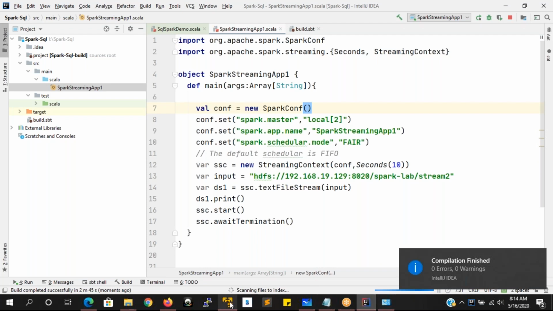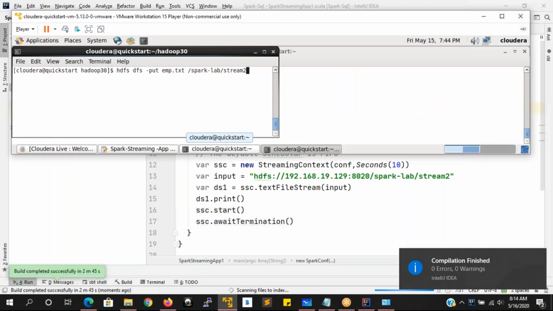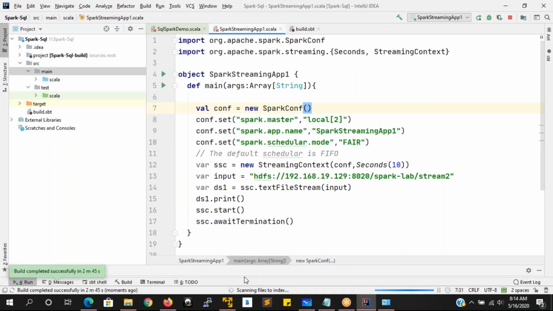So 0 warning, 0 errors. Okay, now we have done it. Now the application is going to be started.